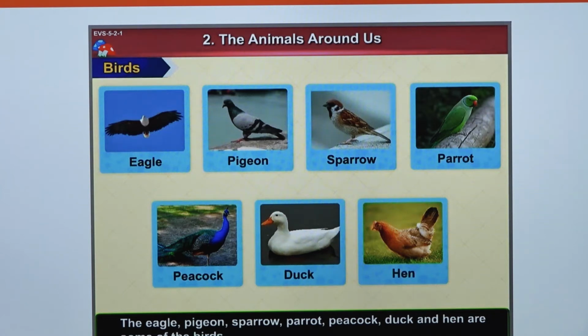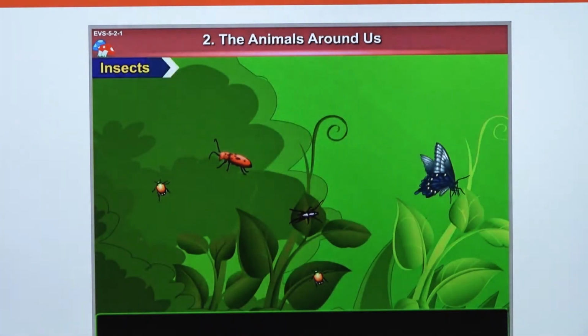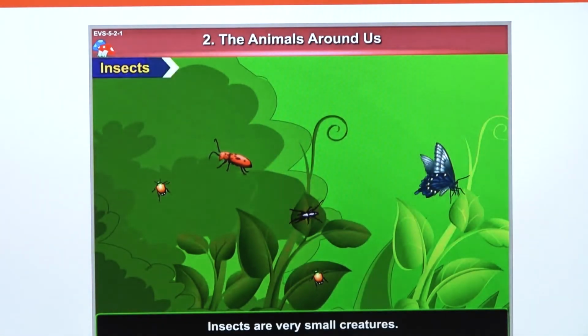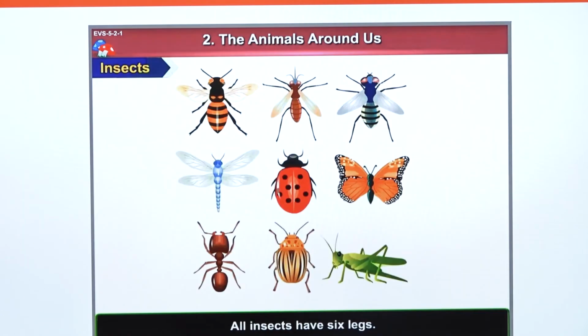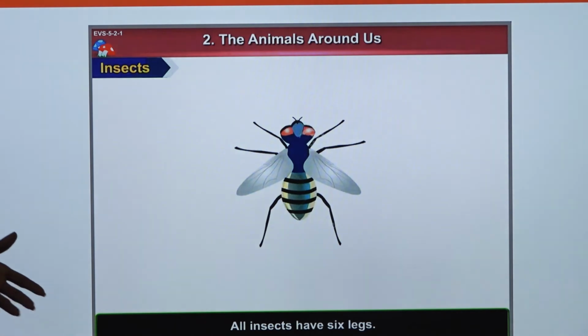This eagle, they are all some of the birds you can find in your environment. Animals you can see around you are insects also. You can also find insects around you. Which one can you find quickly? The one you can easily see in your neighborhood.